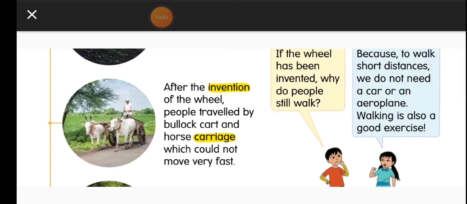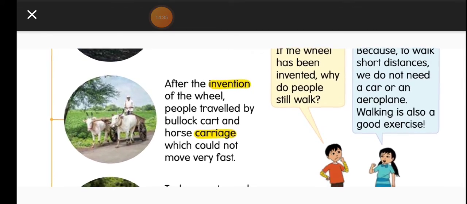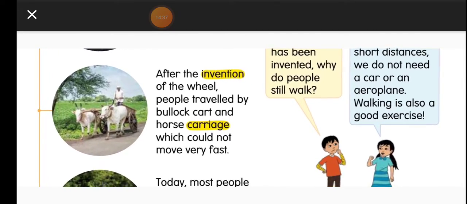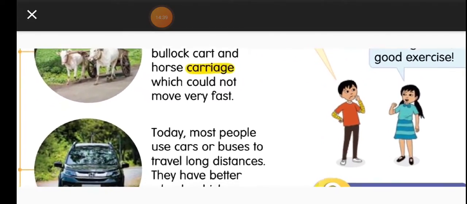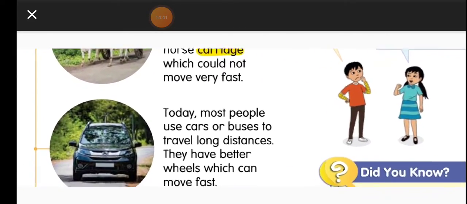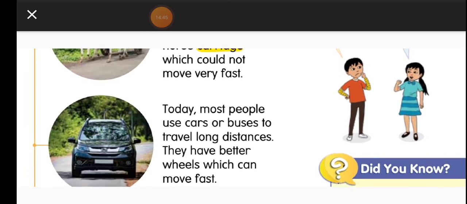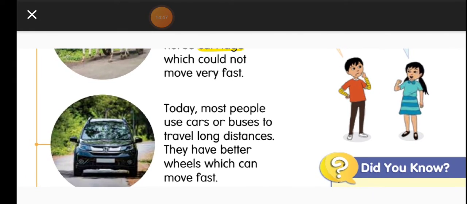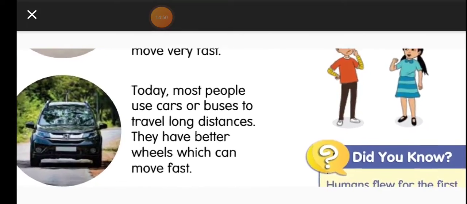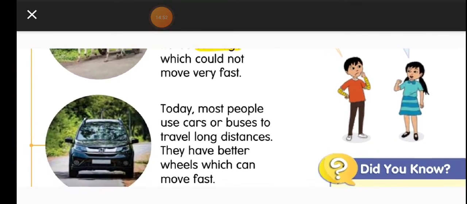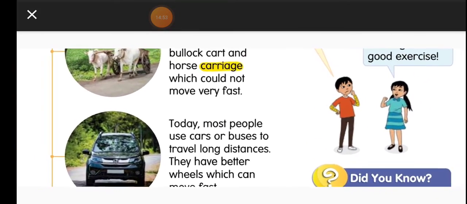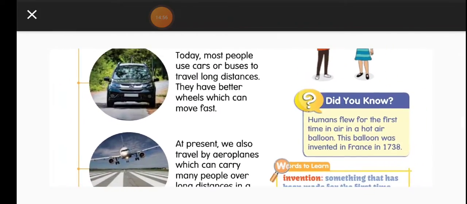Because to walk short distances, we do not need a car or an aeroplane. Walking is also a good exercise. Even though we have many vehicles, we should prefer to walk at least to nearby distances. That would be a great exercise for us.